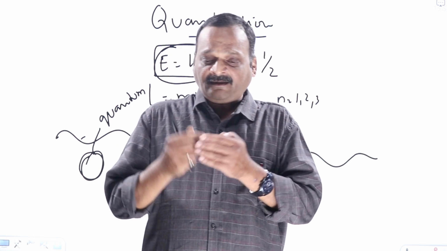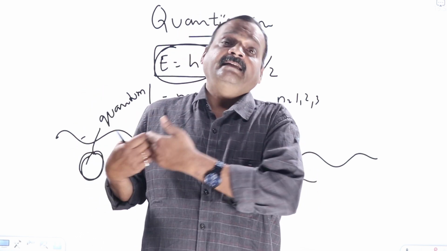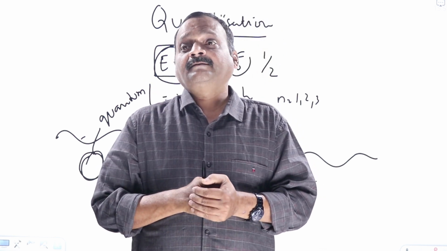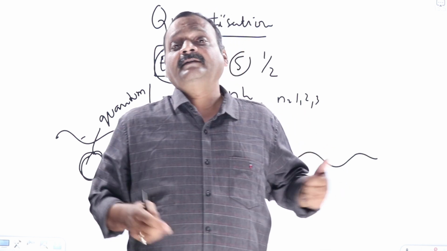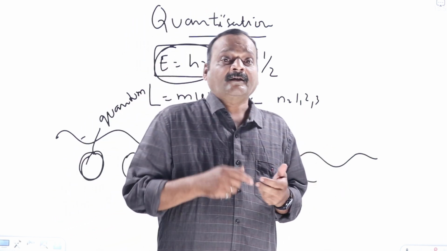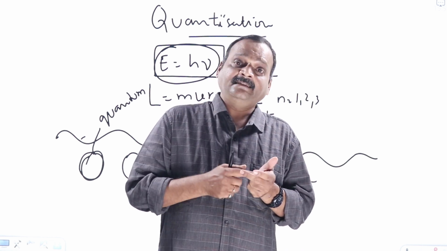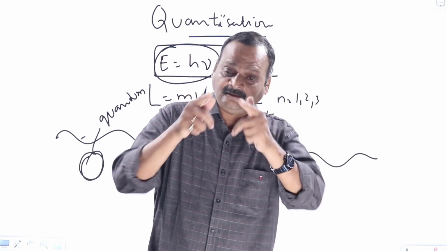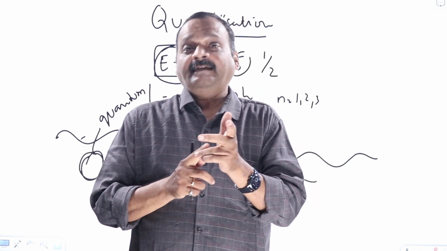But later on, the photoelectric effect came. Einstein used this quantum theory and explained the photoelectric effect perfectly, for which he got the Nobel Prize. Einstein got his Nobel Prize not for relativity or any other thing, but for the photoelectric effect only. Later on, Niels Bohr also used this quantization idea, quantized energy, in the hydrogen atom, and moreover he proposed that apart from energy, angular momentum also should be quantized. And he was successful in explaining the hydrogen atom.